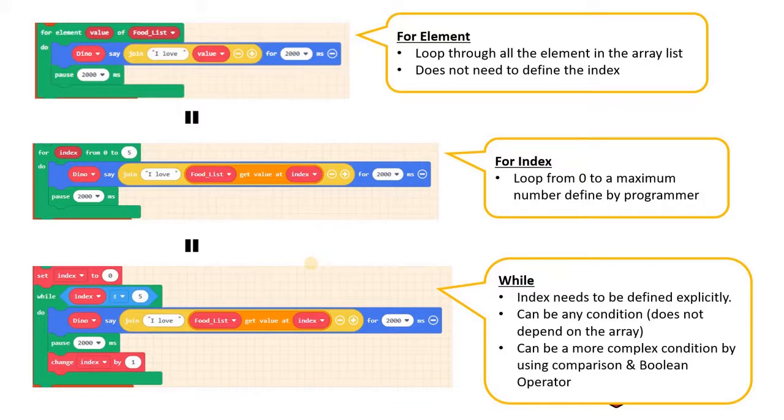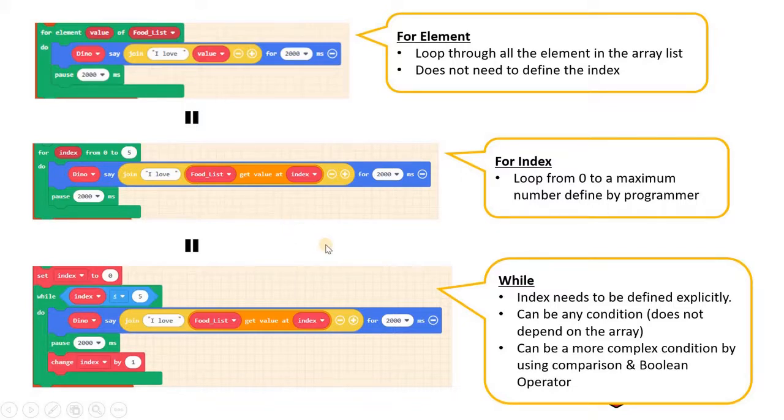For instance, you can have a scenario where you want your game to keep showing a certain effect until a certain condition is reached. Maybe when it's nighttime, you want to stop that effect, and if it's still daytime, you want to show a different effect. So it really depends on whatever condition that you set. While loop is perfect for that scenario.